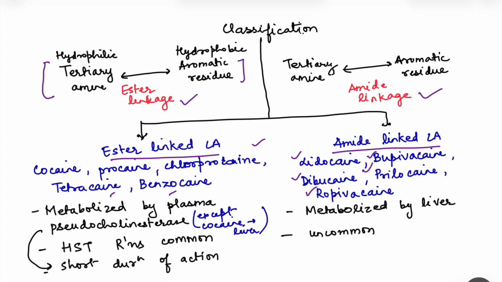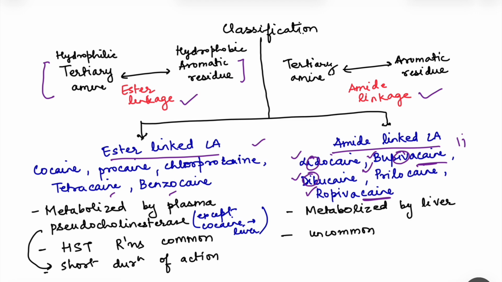And a simple way to remember: all are ending in caine, and the amide linked LAs have a double I in their names. One is in caine and another I is present in the name, while ester linked LAs only have one I in their name.